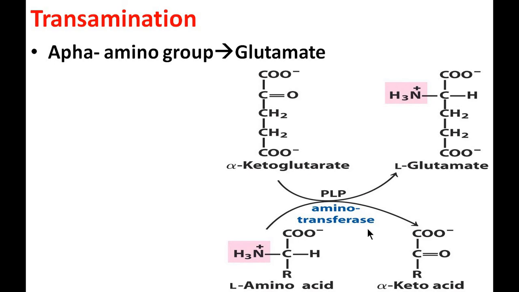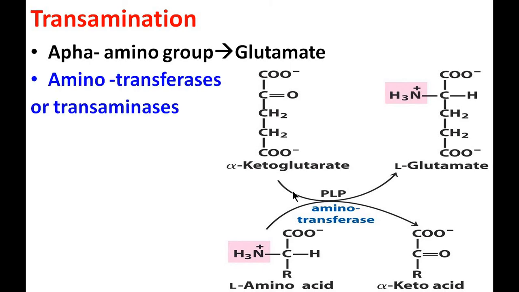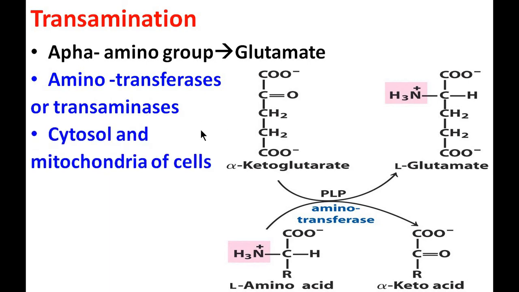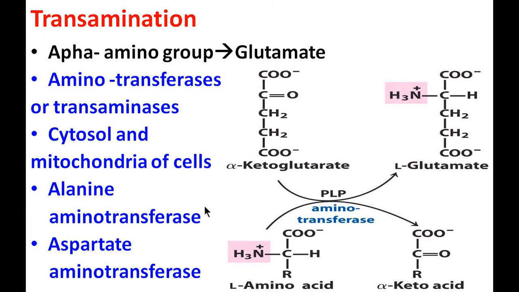The enzyme which catalyzes this reaction is called aminotransferase or transaminase. The reaction takes place inside the cytosol and the mitochondria of cells throughout the body. The two types of aminotransferases are alanine aminotransferase and aspartate aminotransferase.